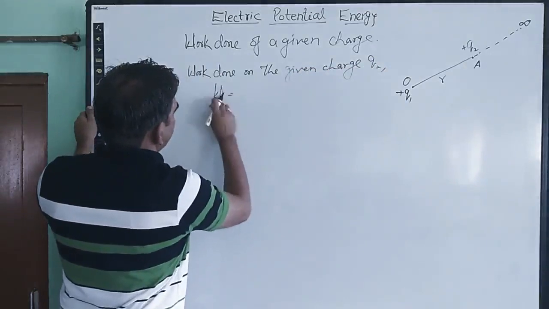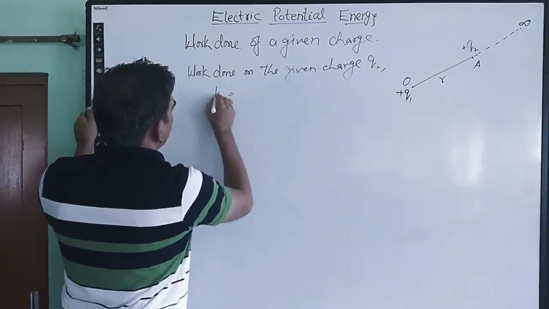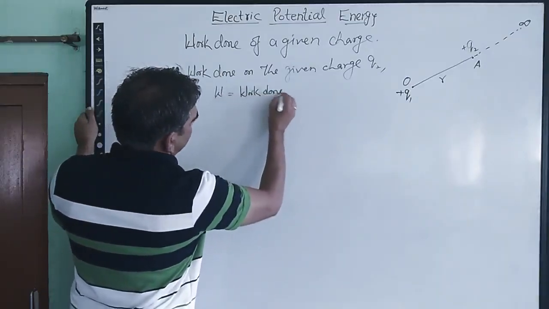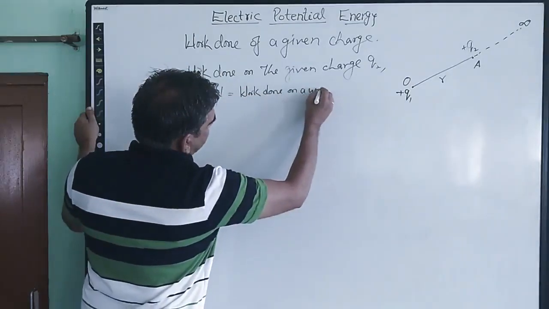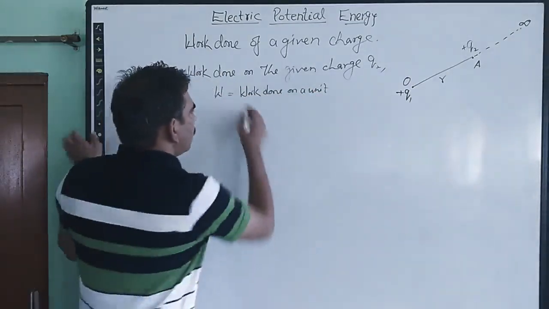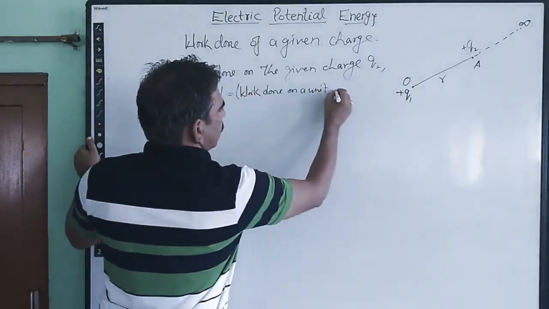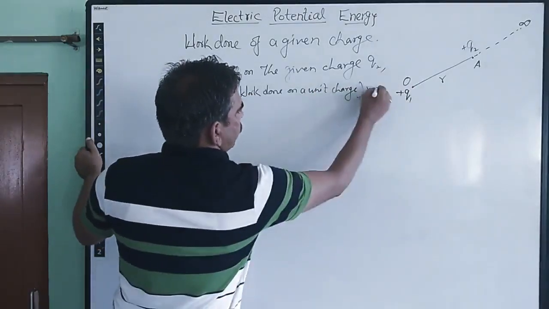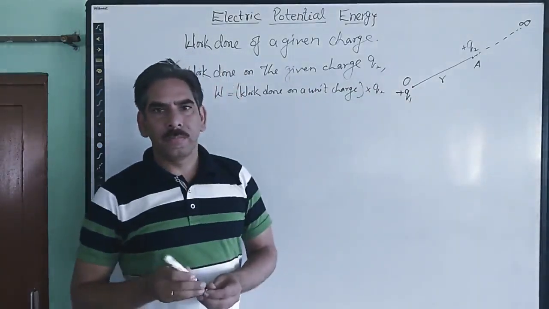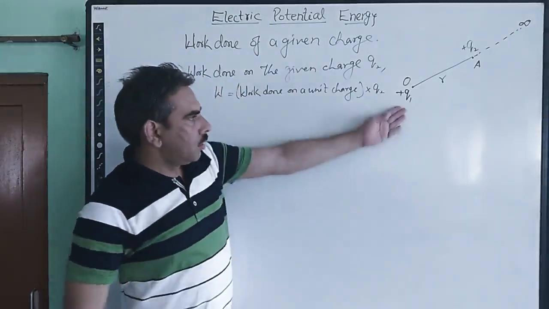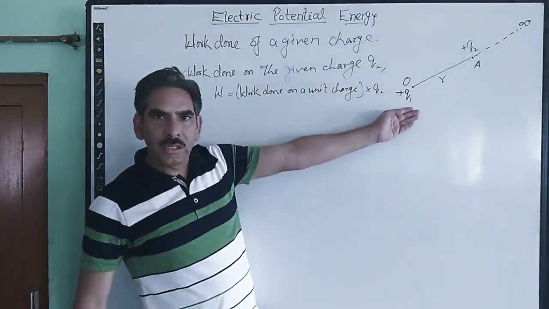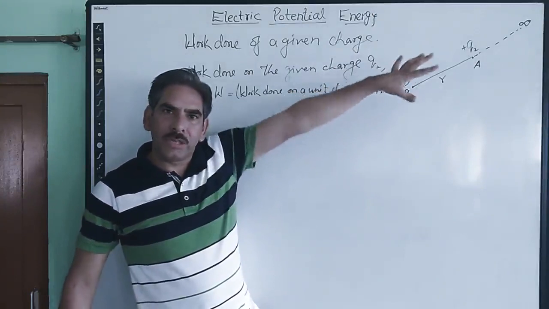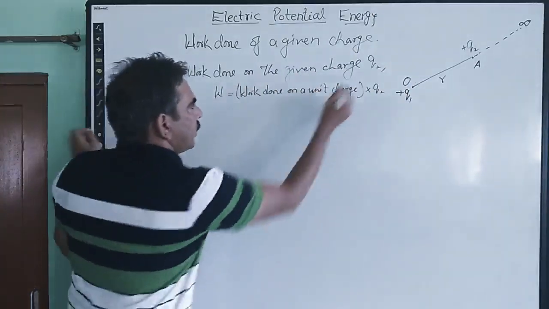We can write W is equal to the work done on a unit charge, as we have discussed in electric potential, multiplied by the amount of charge we are having, which is q2. That is as simple. So the amount of work done against the electric field of charge q1 on 1 unit of charge, multiplied by the total amount of charge we are bringing from infinity, is the total amount of work done on the given charge.